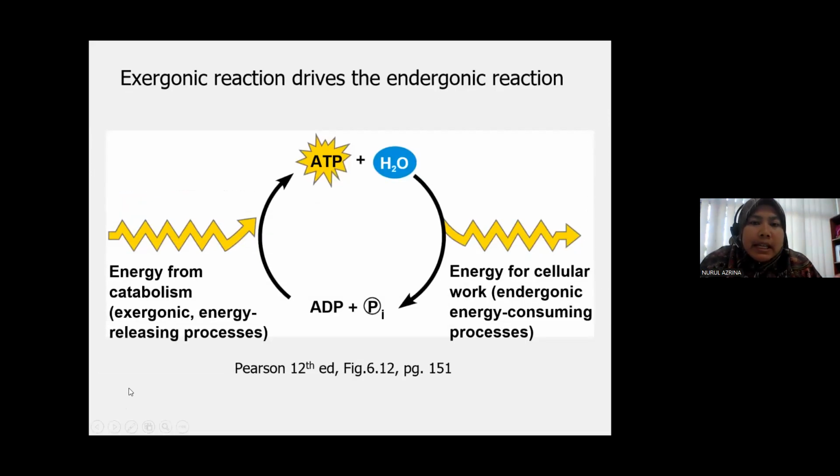All right, so you can see here, biasanya proses exergonic will be coupled with endergonic reaction. Okay, contoh, ni ATP. ATP campur air, so ini adalah proses hydrolysis, which you are going to break down the water molecule. So you can see this process will release energy.